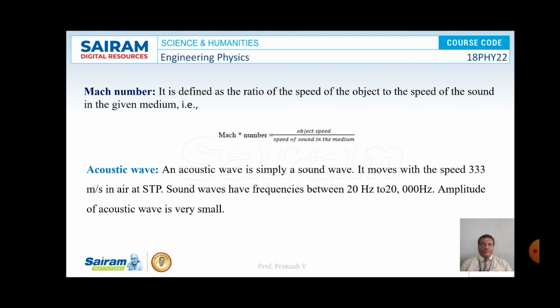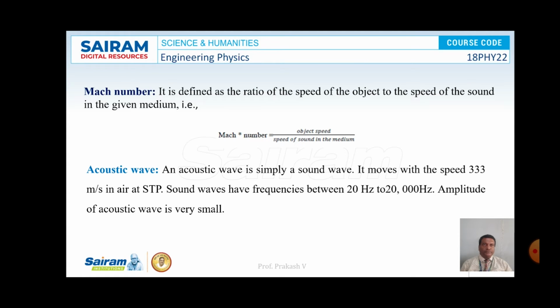Acoustic waves. Acoustic waves are simply sound waves. Sound waves move with a speed of 333 meters per second in air. Sound waves have frequencies ranging from 20 to 20,000 Hz. Here the amplitude of sound waves or acoustic waves is observed to be very small. These are all the characteristics of acoustic waves. So acoustic waves are considered as simply sound waves having velocity 333 meters per second in air.